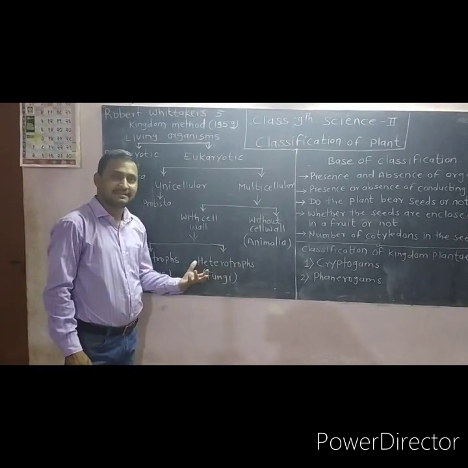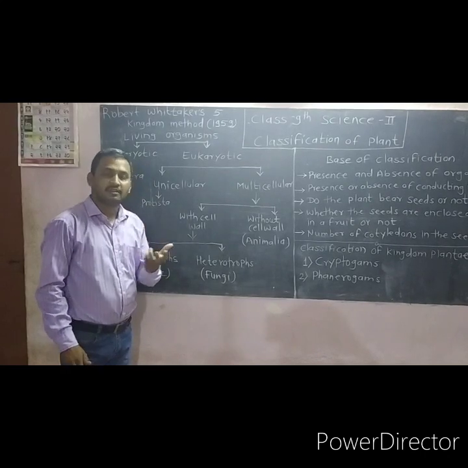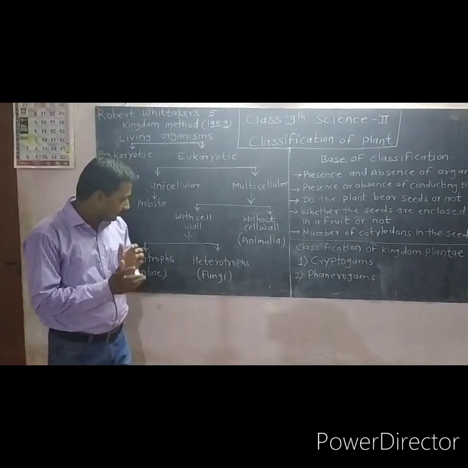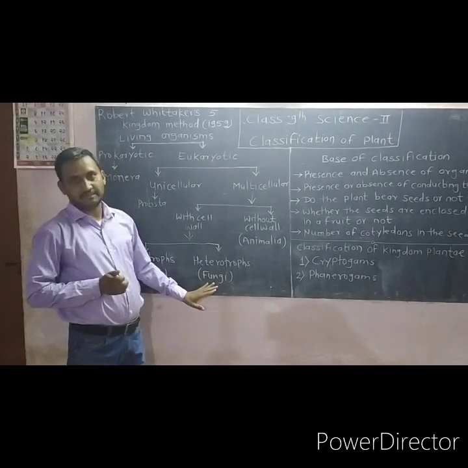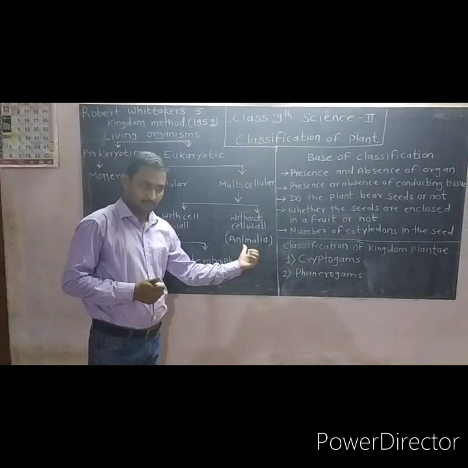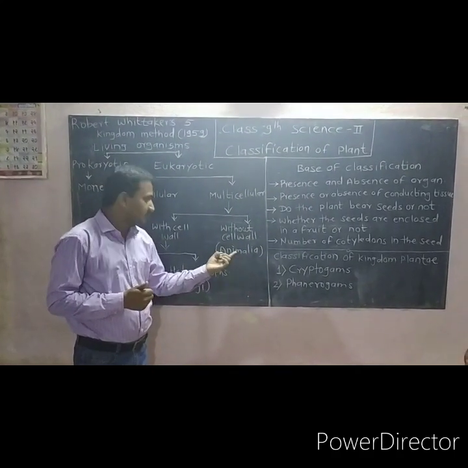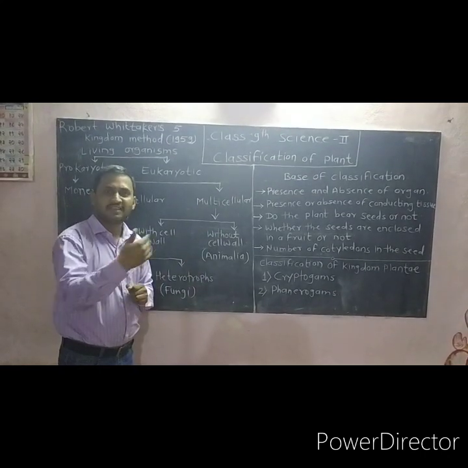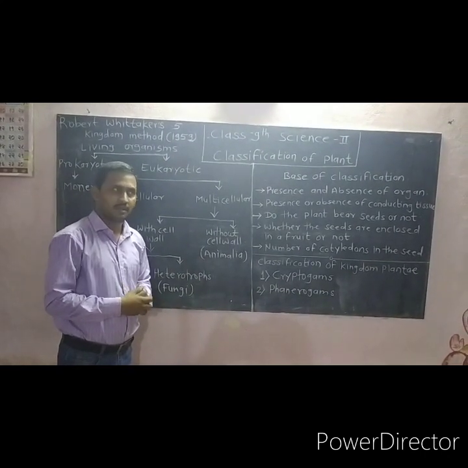Heterotrophs. Heterotrophs means they generally depend on others for getting food. So fungi is the kingdom in it. Without cell wall, it is Animalia. We will not study this kingdom this year. It is for the next year, class 10th.